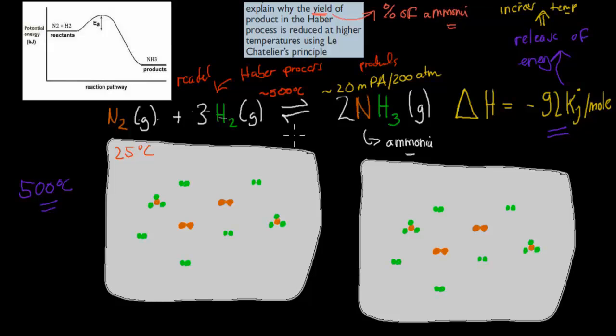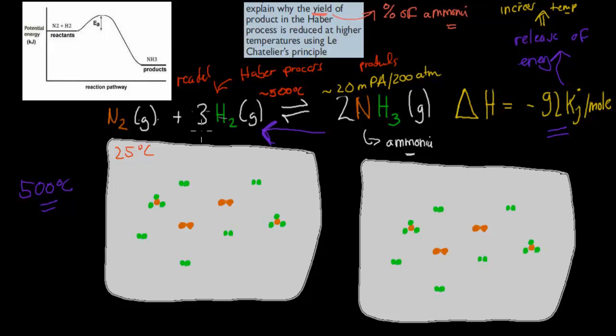So 100% would mean that this goes to completion, basically all of these react to form the product. Whereas less than 100%, for example 50%, means 50% are still reactants and 50% are ammonia. So that's what's meant by the yield. Now, when it comes to 500 degrees Celsius, what would that mean for the percentage yield of ammonia? What that would mean is we would actually shift to the right. Sorry, to the left. So we go this way, which means our actual product will break down and form the reactants again.